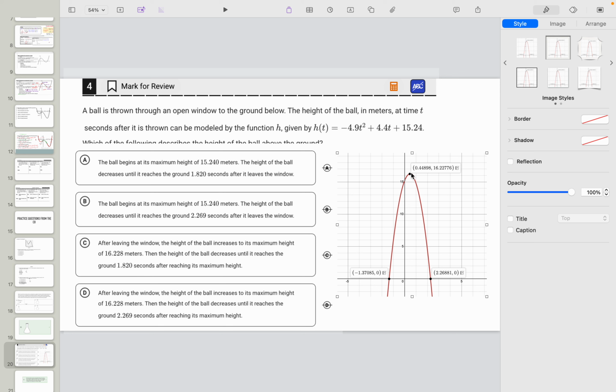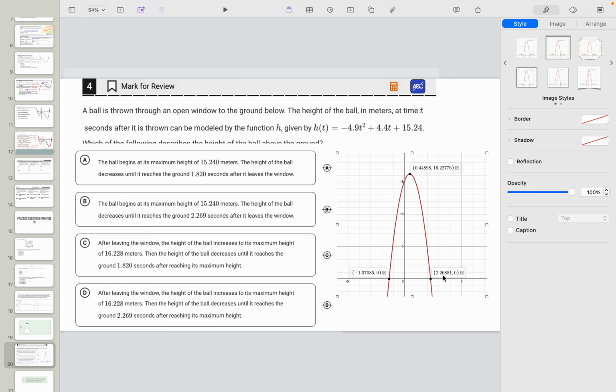All right, so let's read the second choice to see which one makes more sense. Because this says the same: after leaving the window, the height increases to a maximum height. The height of the ball decreases until it reaches the ground 2.269. Now, you might be really tempted, right, until it reaches the ground after reaching its maximum height. 2.269 after.